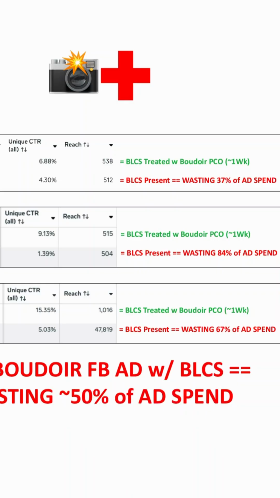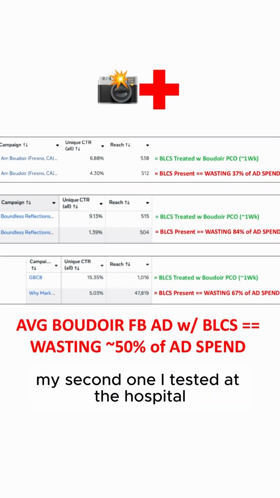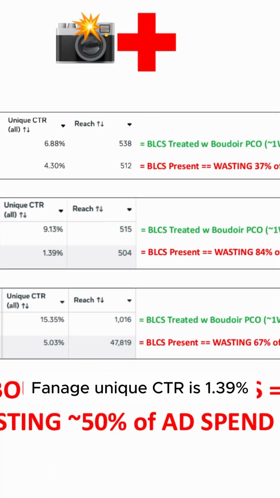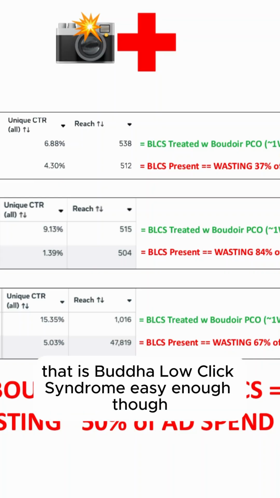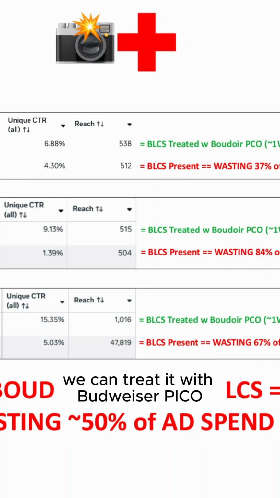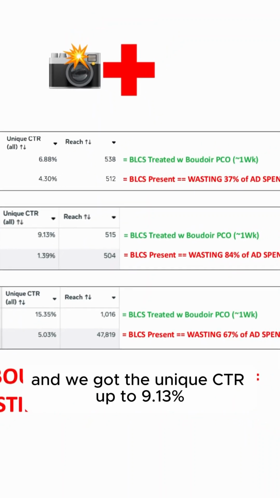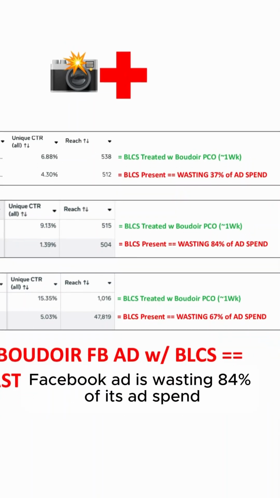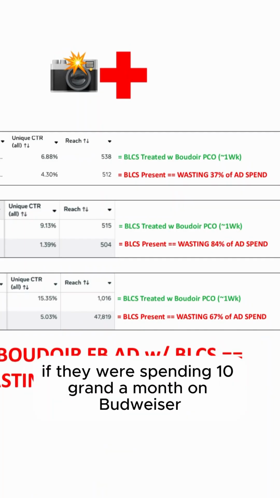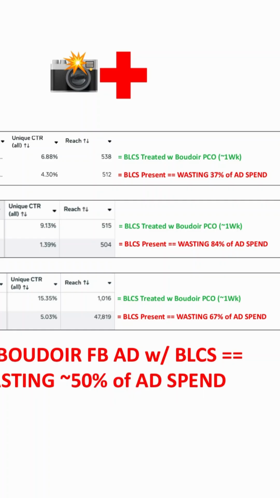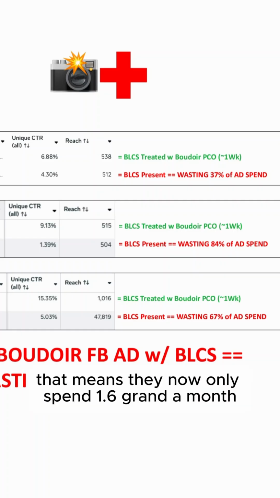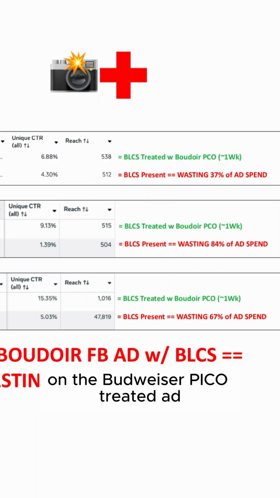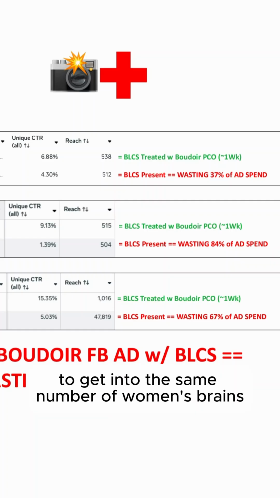So super awesome. Next we have my second one I tested at the hospital, found out unique CTR is 1.39%. When the unique CTR is under 6%, that means BLCS is present. That is Boudoir low-click syndrome. Easy enough though, we can treat it with Boudoir Pico. It takes about a week. And we got the unique CTR up to 9.13%. So we found out that the original Boudoir Facebook ad is wasting 84% of its ad spend. So if they were spending 10 grand a month on Boudoir Facebook ads, that means they now only need to spend 1.6 grand a month on the Boudoir Pico treated ad to get into the same number of women's brains.